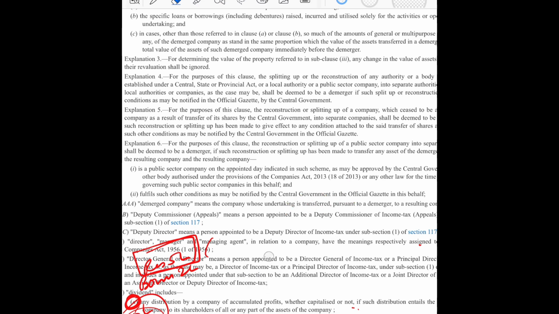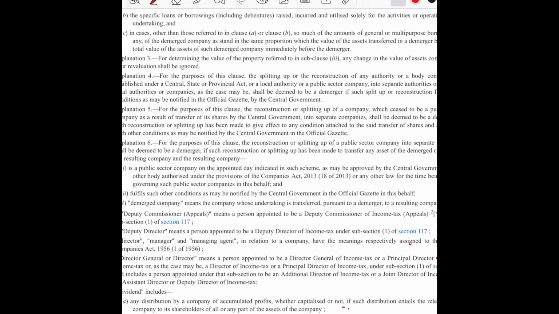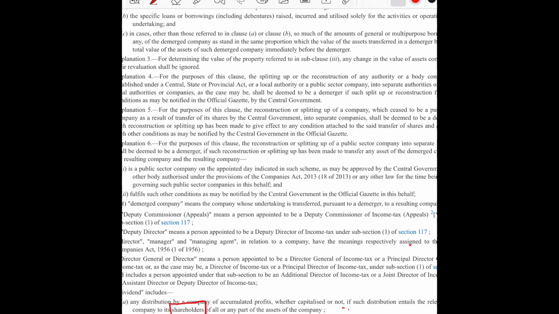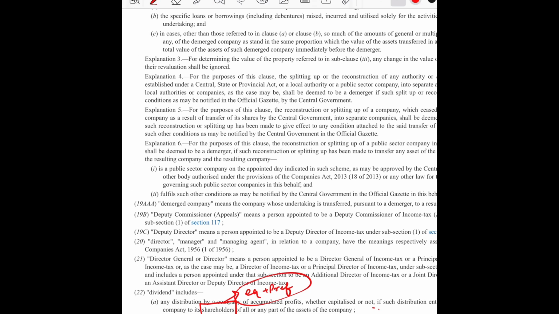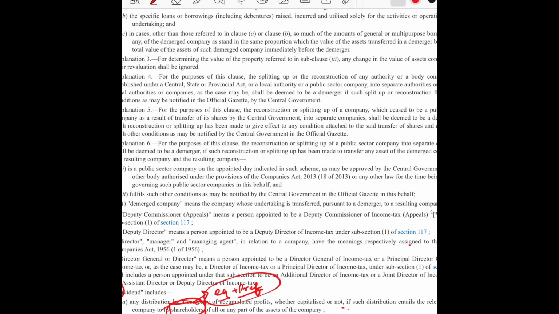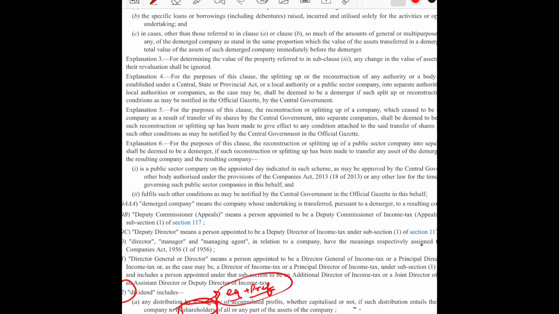And it would be confusing if we don't know what constitutes a shareholder. Is it just an equity shareholder or just a preference shareholder? For section 2(22), we include equity as well as preference shareholders in this word.